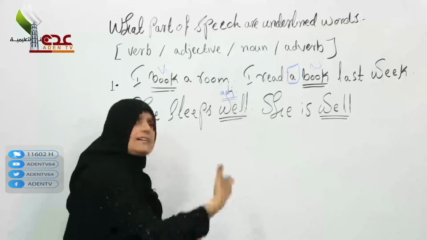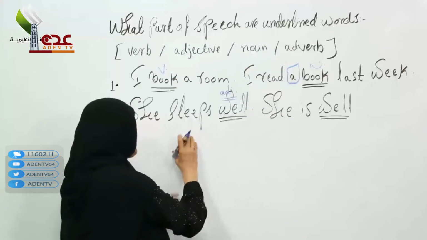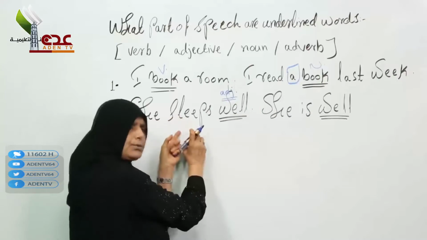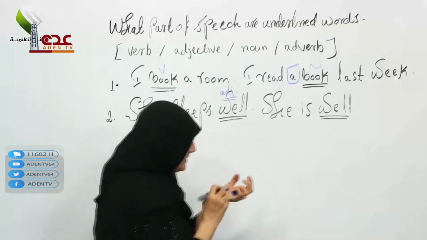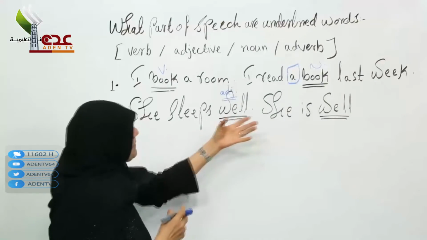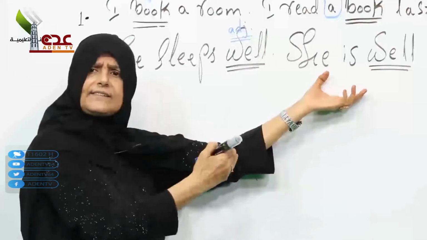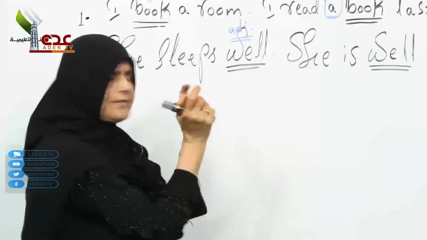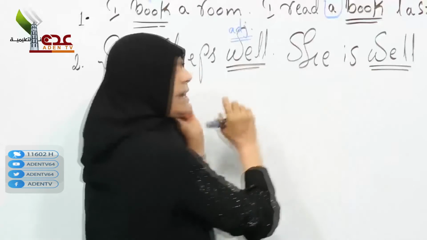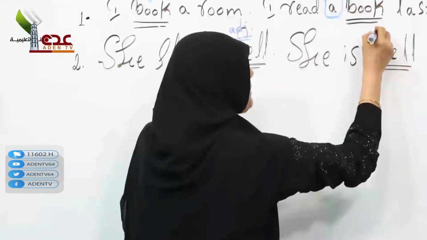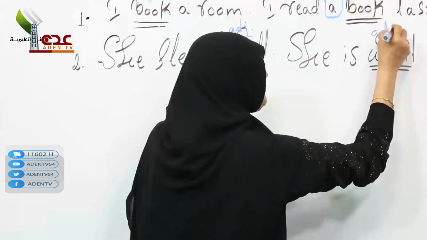Because I describe the person, how the person sleeps. She is well. In this case I'm not describing the person, but the manner of the sentence. She sleeps well. This is an adverb.